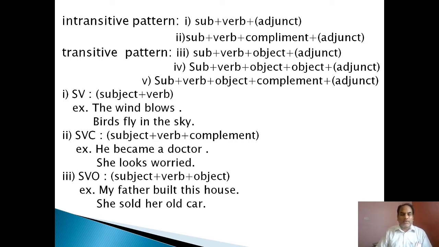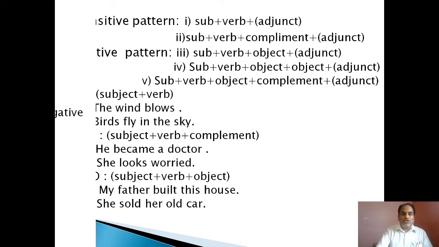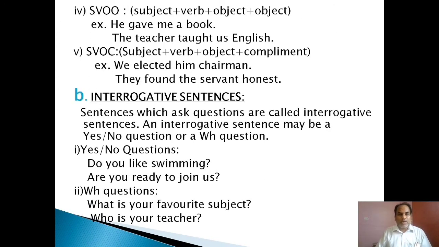The first one, or third pattern, is subject verb object: subject plus verb plus object pattern. For example, my father built this house. My father is the subject, built is the verb, this house is the object. She sold her old car. She is the subject, sold is the verb, her old car is the object. This is the subject plus verb plus object pattern.